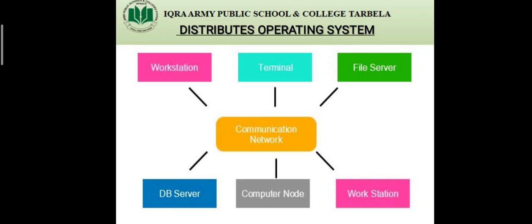You can see on the screen that there is a communication network, and there are different types of devices being used in a distributed operating system, like workstation, terminal, file server, DB server, computer node, workstation. These are different types of devices that are used in a distributed operating system, and all the tasks are distributed among all these devices to be performed simultaneously.